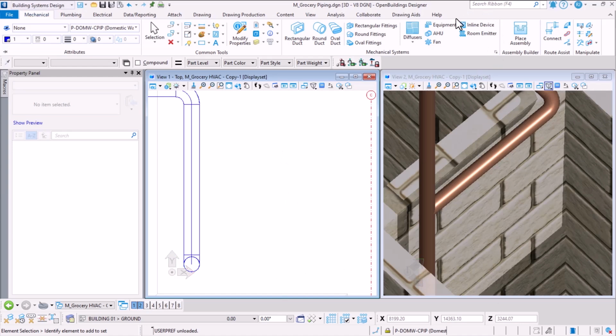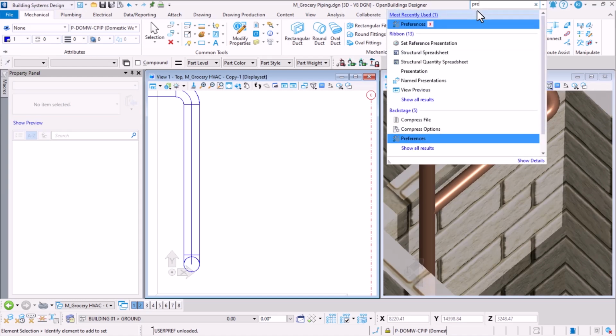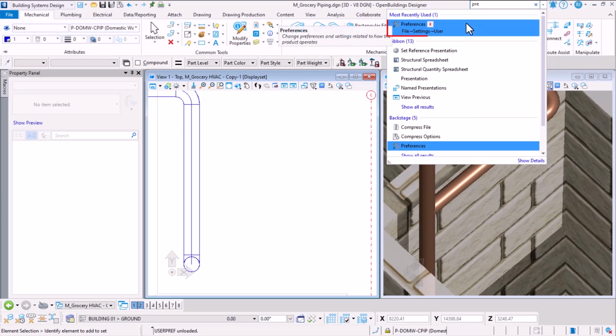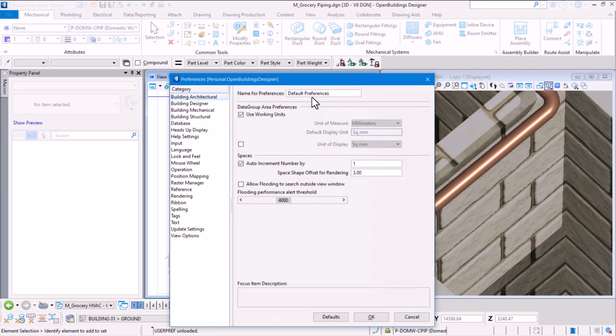So let's do that. To open the preferences dialog, I use the search toolbox which is available in the top right corner of OpenBuildings Designer. Start typing preferences. Based on the keyword, you will get more options for preferences. So pick the default one. It opens up the preferences dialog. We have to remember this preference is for the particular user. If somebody else logs into the same computer with a different Windows profile, they will have their own preferences. What we do now is not going to affect the other user if you're on a roaming profile, etc.